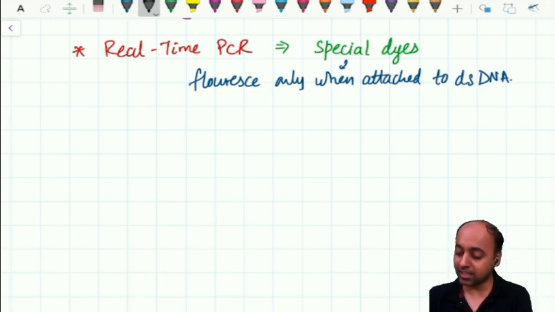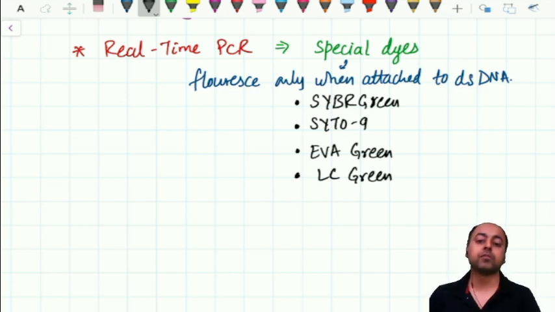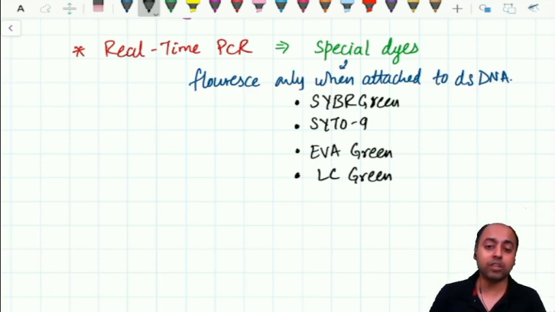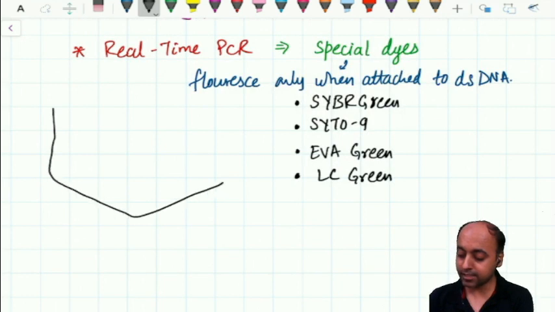You should know some examples of these special dyes: the SYBR Green, SYTO 9, the EvaGreen, and the LC Green. Okay, so these are some examples of special dyes which fluoresce only when attached to the double-stranded DNA. So how do these dyes make the real-time PCR possible, and what exactly do we mean when I say the real-time PCR?